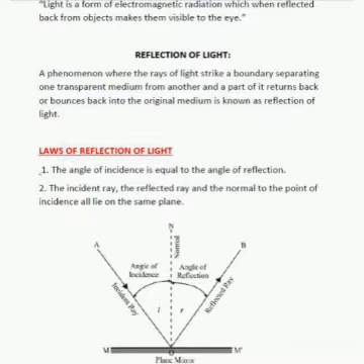So basically, reflection of light means when a ray of light strikes any object or any transparent medium, a part of light passes through that object, or a part of it returns back to its original medium. This phenomenon is known as reflection of light.